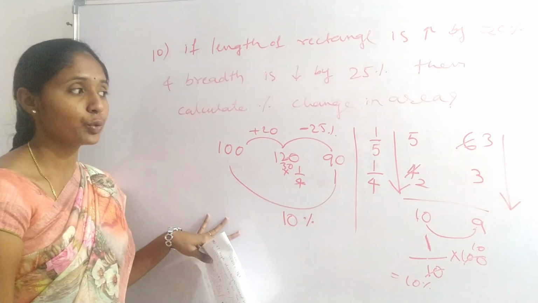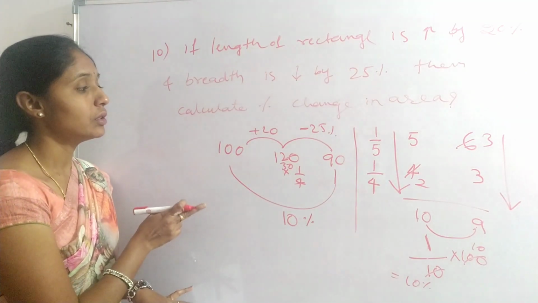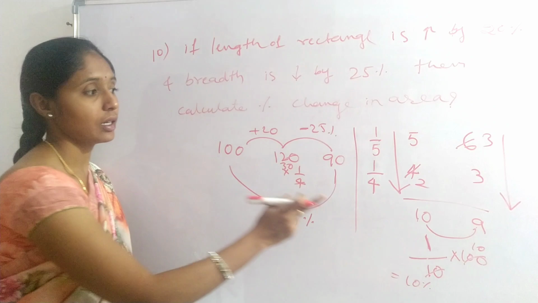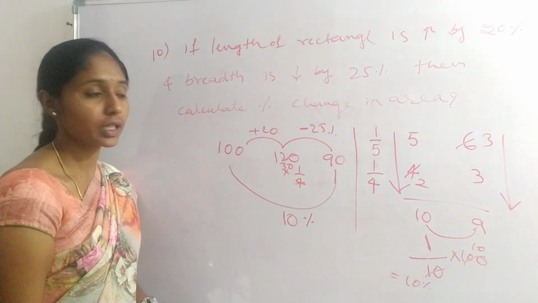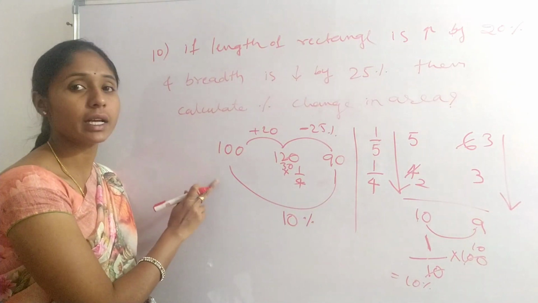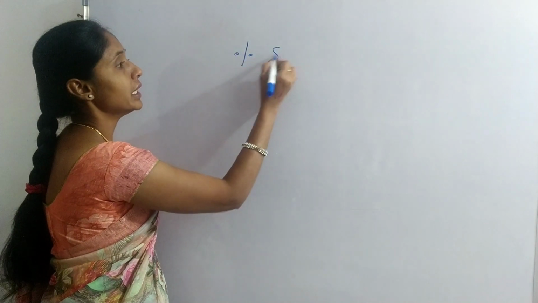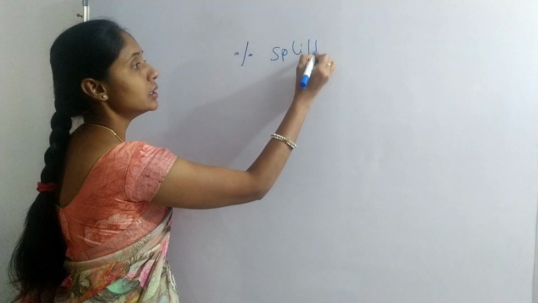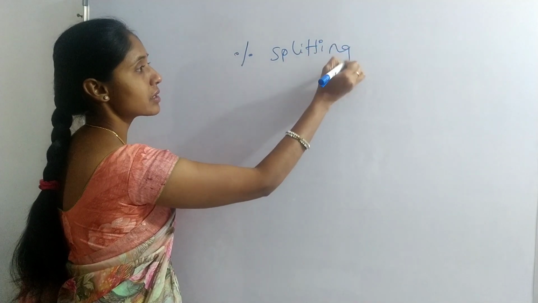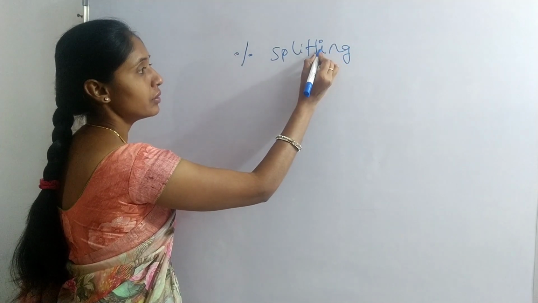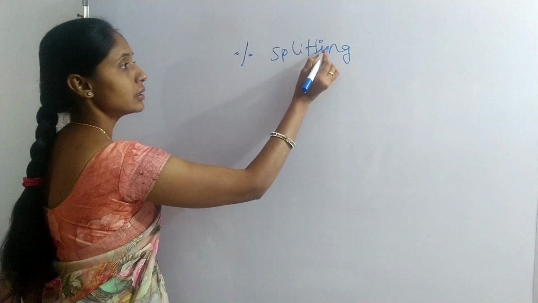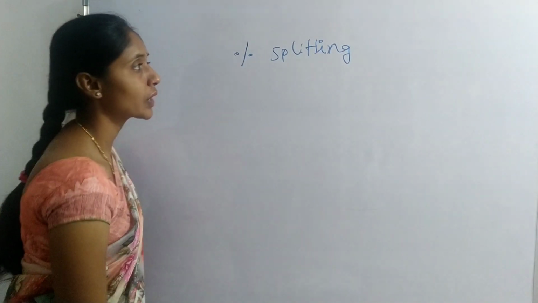These are the two ways we can do it: the successive method and the fraction method. Now percentage splitting. This is the easiest method for calculating fast.